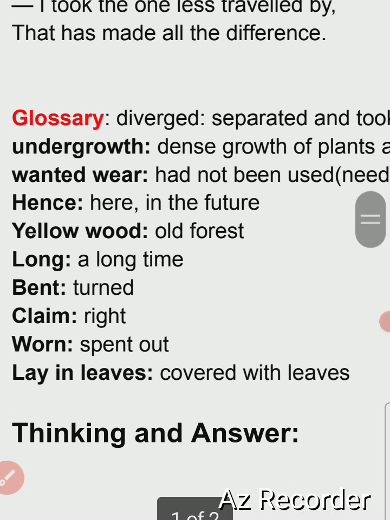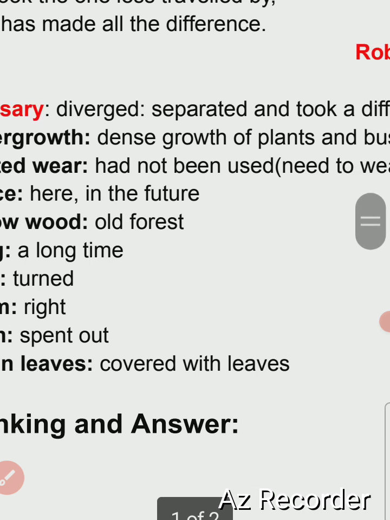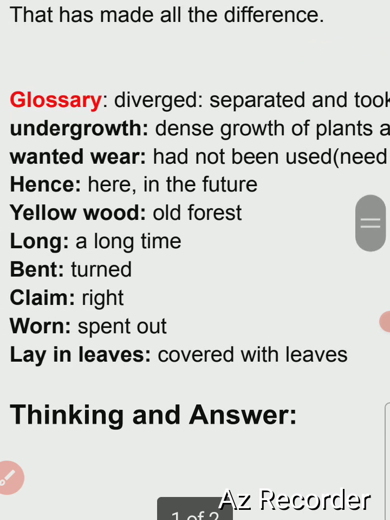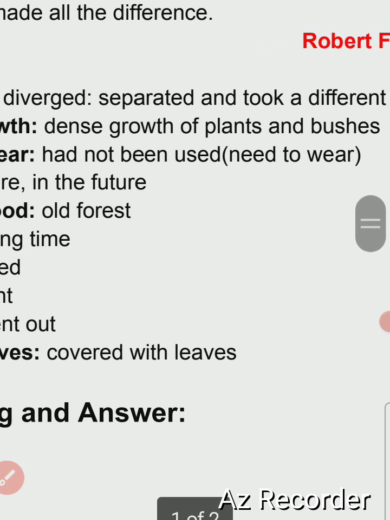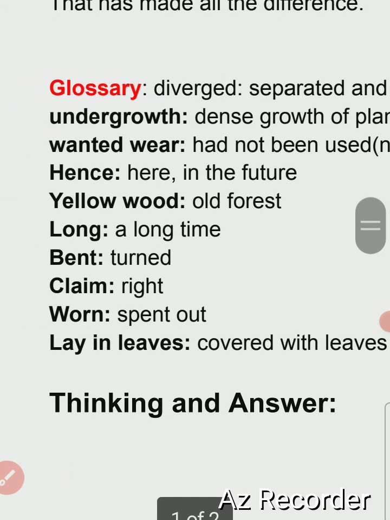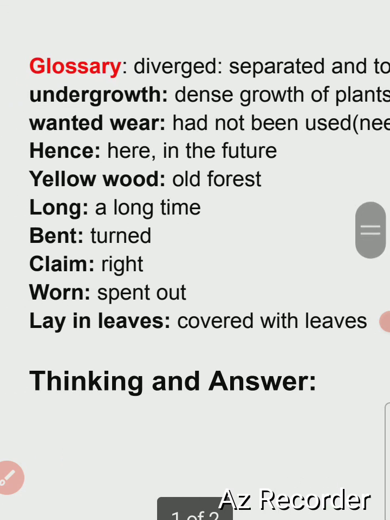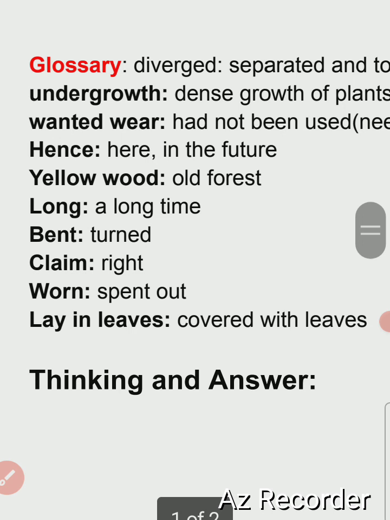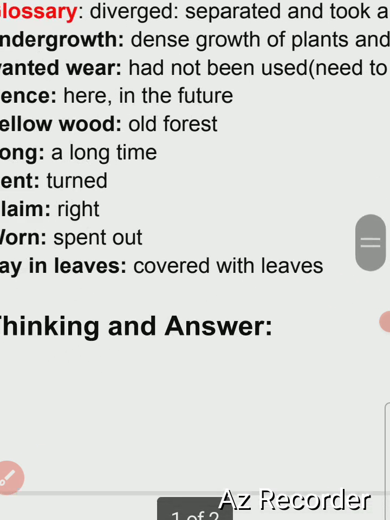I hope that you understood here. Some glossaries are given down here. You can see undergrowth means intense growth of plants and bushes. Wanted where had not been used, need to wear. Hence means here in the future. Yellow wood means old forest. Long means a long time. Bent means turned. Clay means right. War means spent out. Lane leaves means covered with leaves.